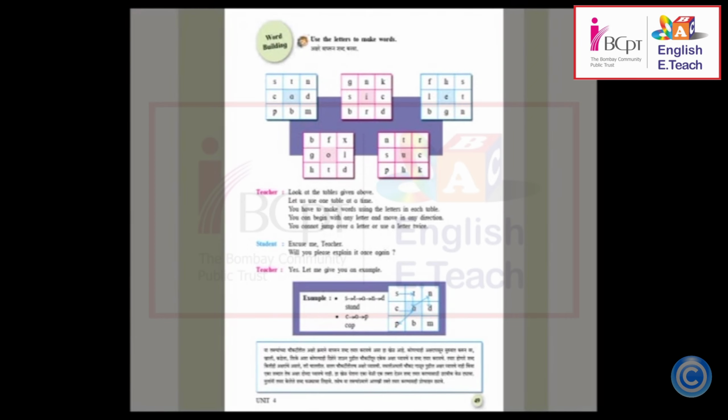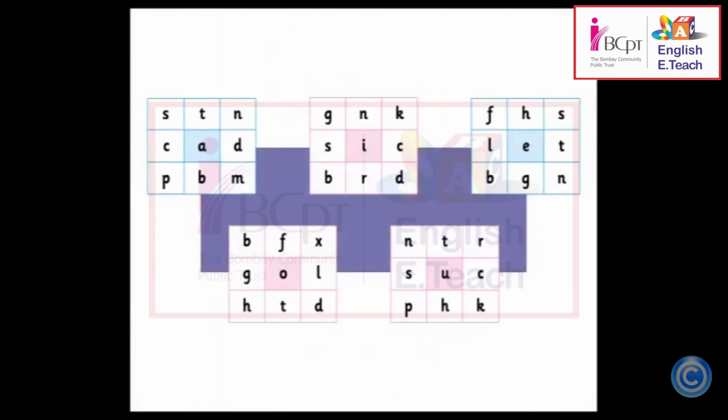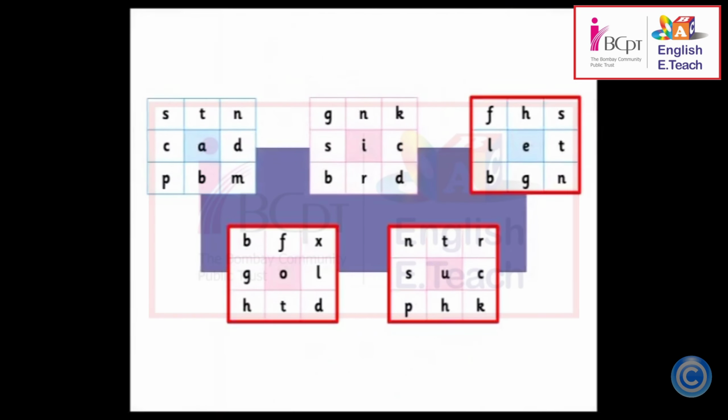Open your textbook to page 49. You will find 3 more tables here. See how many words you can make using each of these tables. Remember the rules when you make the words.